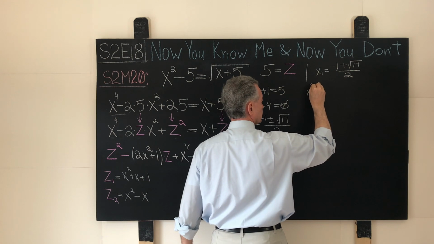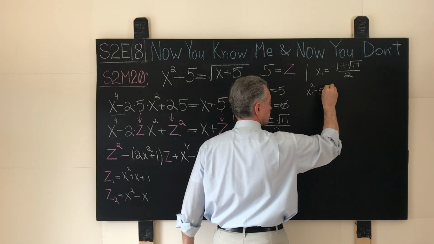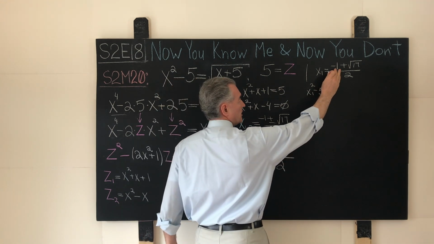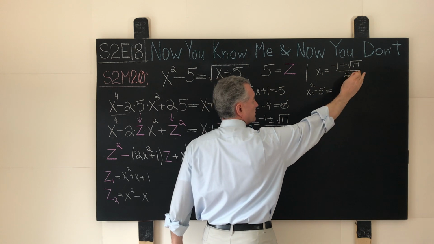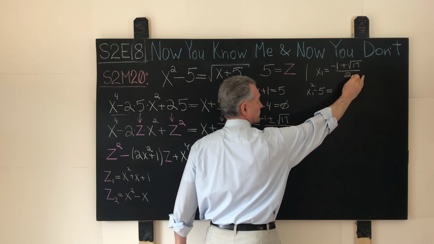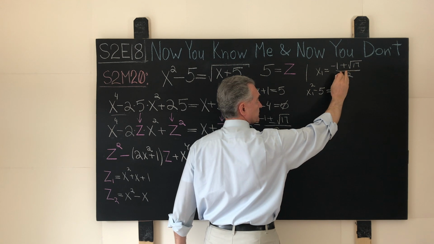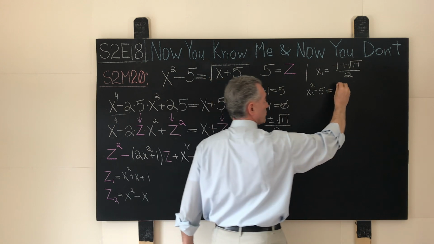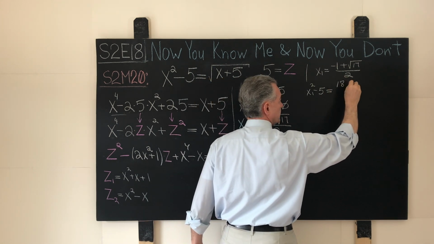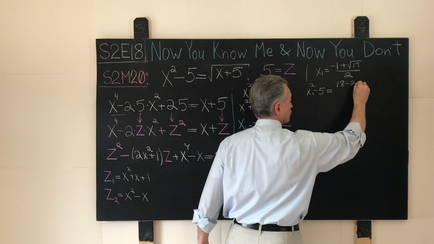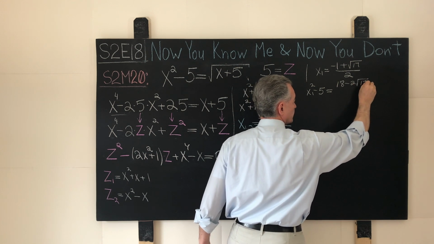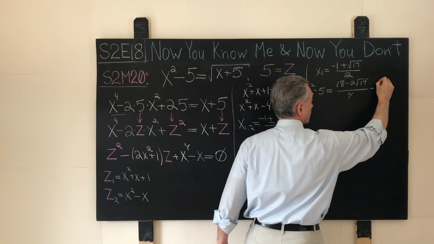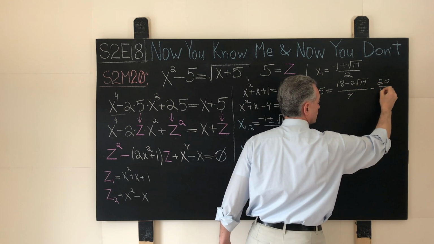So x1 squared minus 5 will be what? Negative 1 squared will be 1. Square of the square root of 17 will be 17. 17 plus 1 will be 18. So we will have 18 minus 2 copies of the square root of 17 over 4, negative 5, so negative 20 over 4.